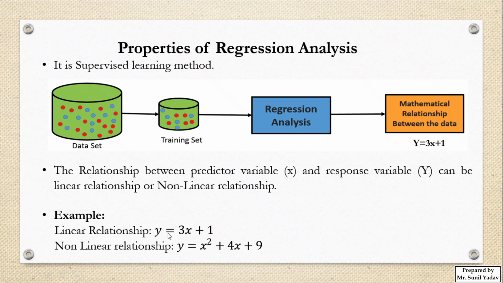If I write the example of y equal to 3x plus 1, this is an example of a linear relationship, because here the independent variable x has degree 1. In a non-linear relationship, the independent variable x has degree more than 1, that is a square or cubic or more than that, or it has a square root kind of something, then we can consider it a non-linear relationship between x and y.